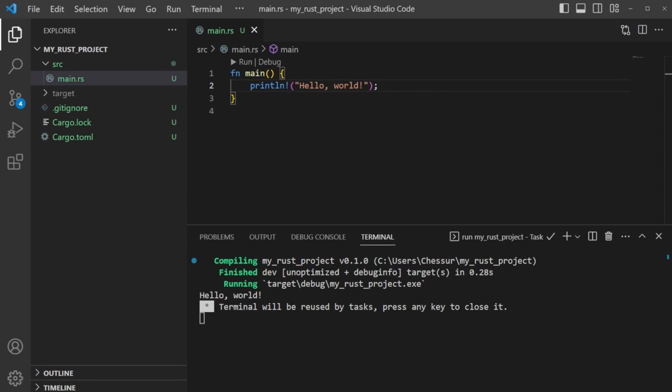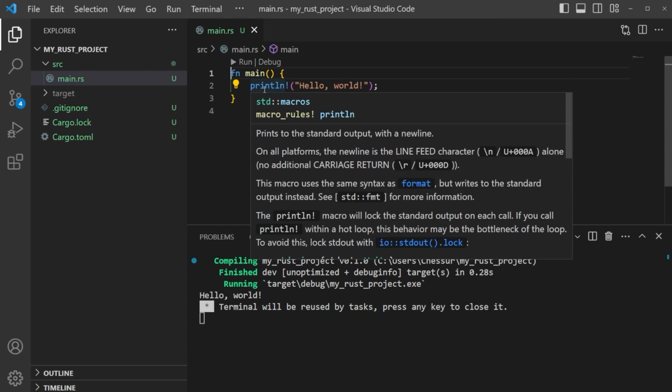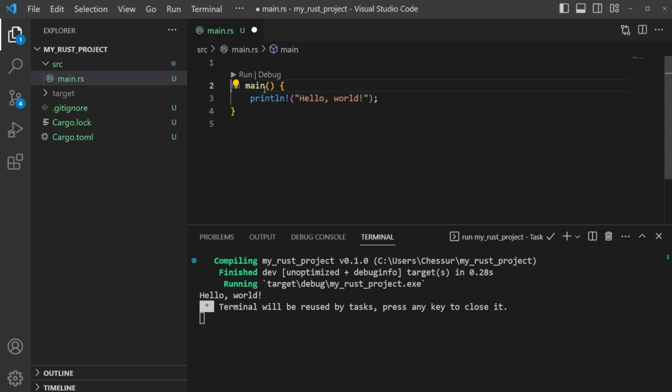Let's briefly talk about comments here. So we have our main program and we can add some comments to it. And this is what's going to make us a better programmer. So we can come in here, and comments within Rust are done with 2 forward slashes. It turns green. You can see that we are writing a comment, and we can just say this is a comment.